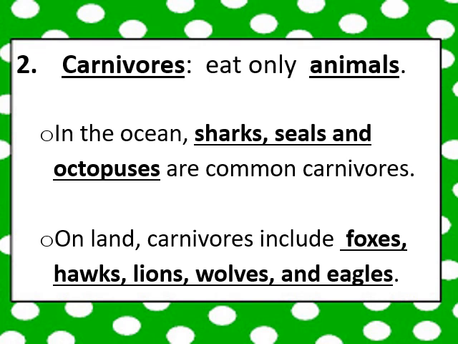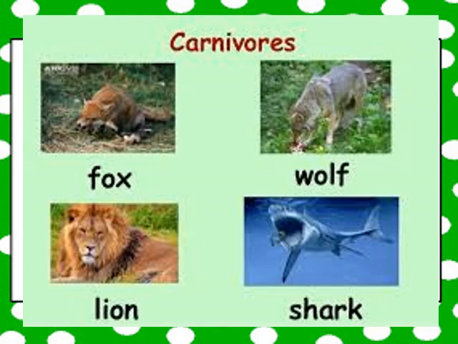They are animals that eat only animals or meat. Here are some examples of carnivores, like the fox, the wolf, the lion, and the shark. Carnivores, again, are animals that consume or eat only meat.